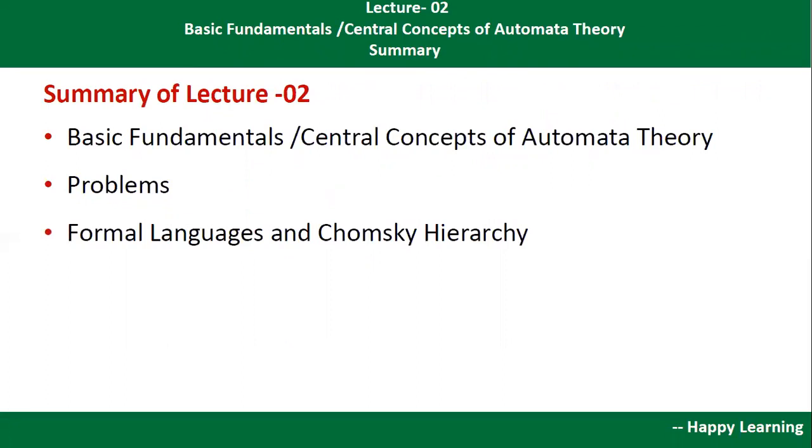Okay, now we'll close today's lecture. Coming to the summary of lecture 2, what we discussed till now: basic fundamentals or central concepts of automata theory. We continued the remaining concepts: languages, then language operations, then formal language, grammar or formal grammar, then problems, how to define a problem, examples of problems, and finally formal languages and the Chomsky hierarchy, which we just reviewed. So that's all about today's lecture.